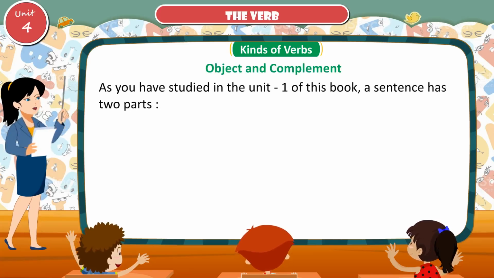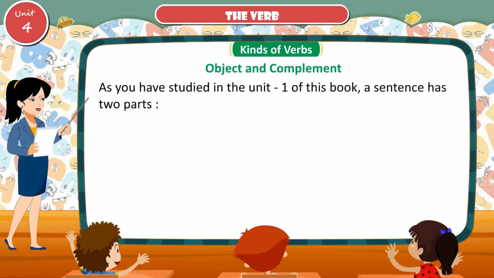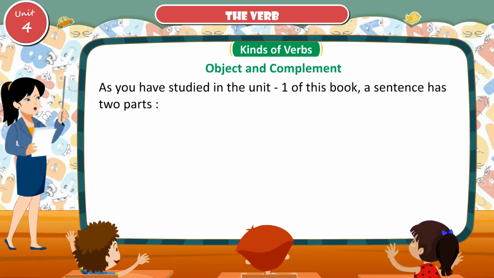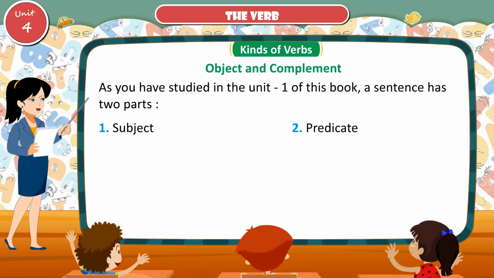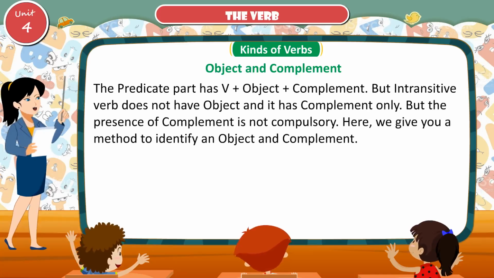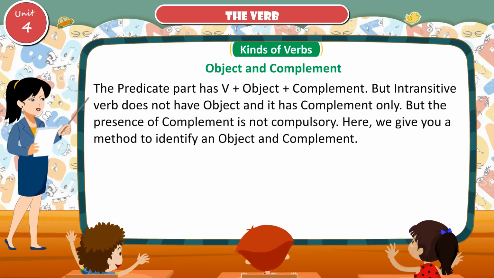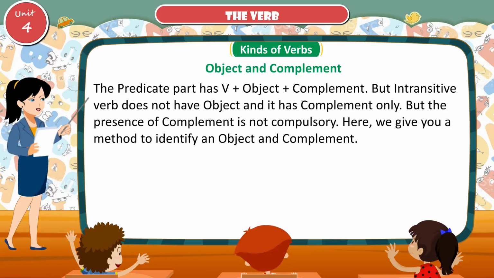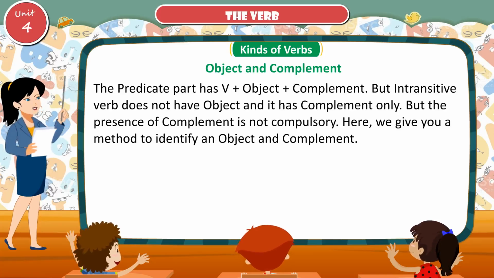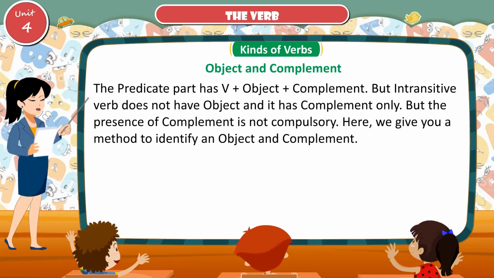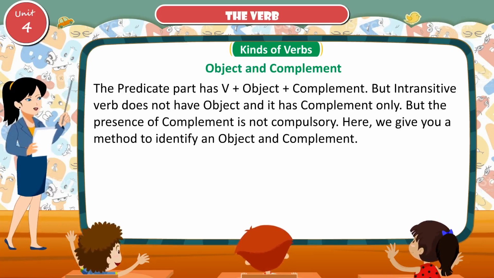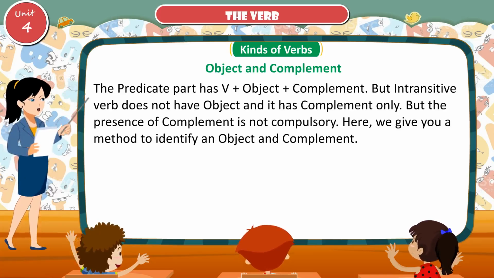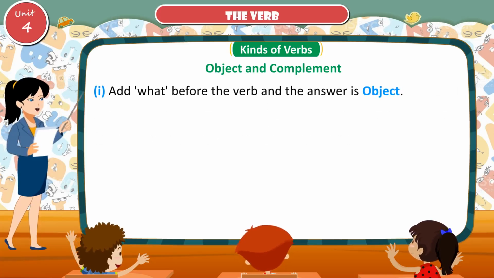Object and complement. As you have studied in Unit 1 of this book, a sentence has two parts: subject and predicate. The predicate part has verb plus object plus complement, but an intransitive verb does not have an object and it has complement only. But the presence of complement is not compulsory. Here we give you a method to identify an object and complement. Add what before the verb and the answer is the object.